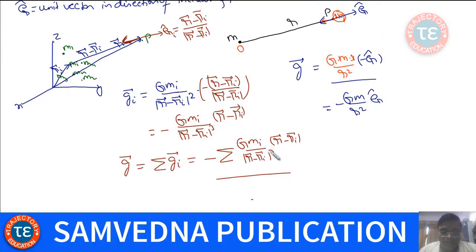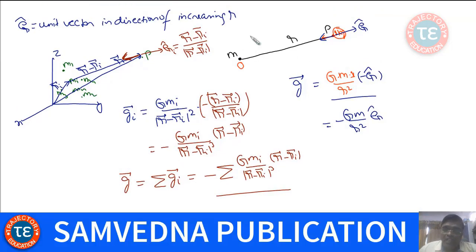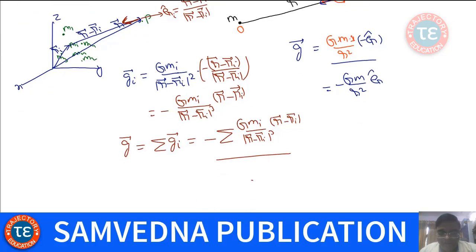Okay, so this is the field, and I can't proceed further now because I don't have the numeric values of r1, r2, r3, but that's how you have to go. And while taking the sum, it's a vector quantity, so you have to take care of directions also. That's the formula. Now, suppose this is for a system of discrete particles.